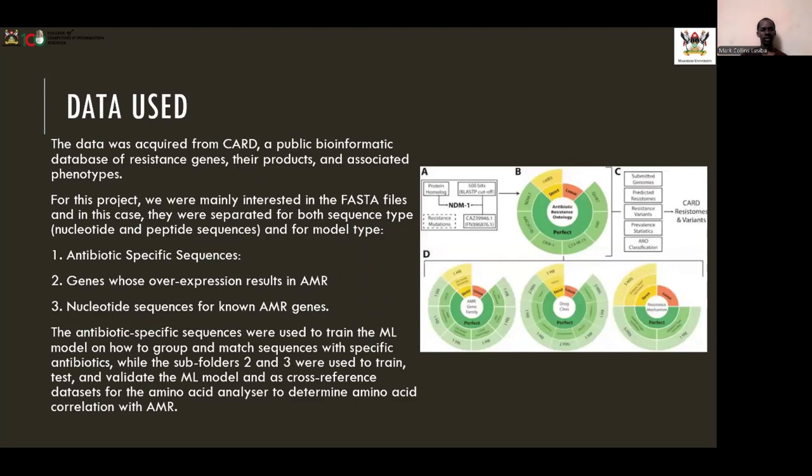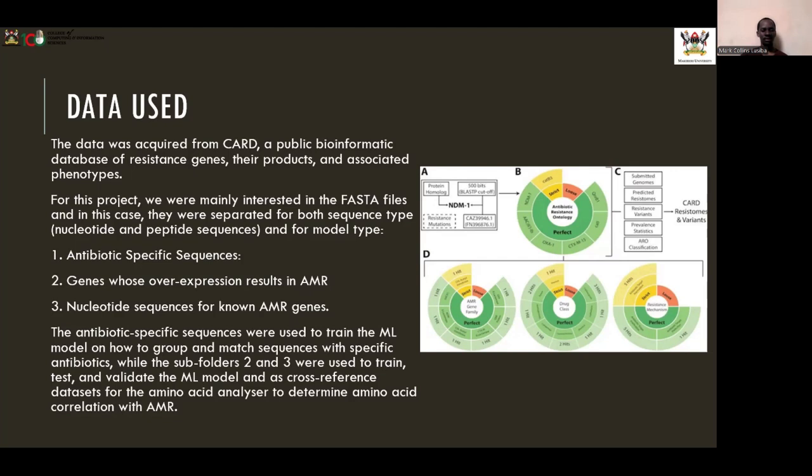The data that was used was from the Comprehensive Antibiotic Resistance Database, which is a public bioinformatic database of resistance genes, their products, and associated phenotypes. For this project, we used 3 FASTA files. The first FASTA file contained antibiotic-specific sequences, whereby each sequence that showed resistance was associated with the antibiotic to which it showed resistance. The second file included genes whose overexpression resulted in antimicrobial resistance, and the third one included nucleotide sequences for non-AMR genes.